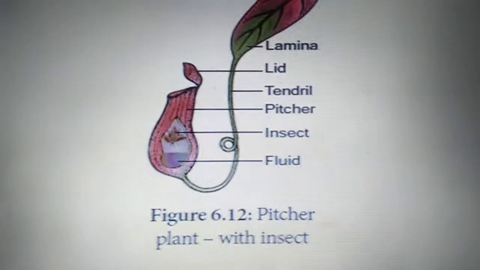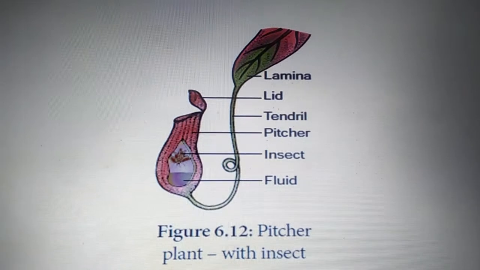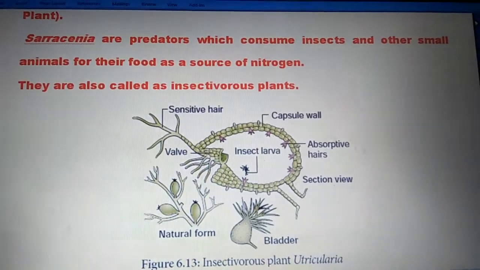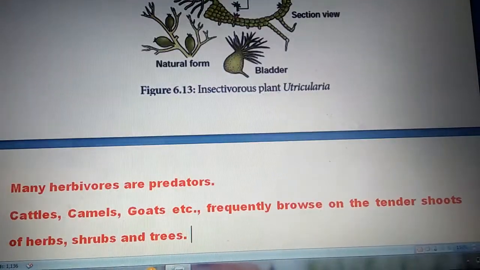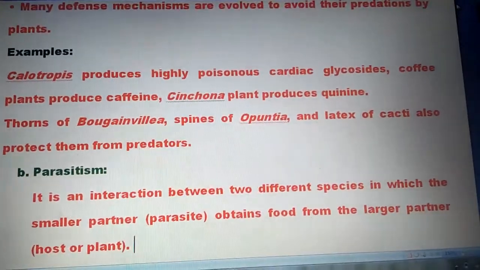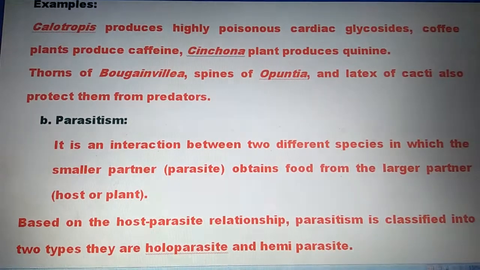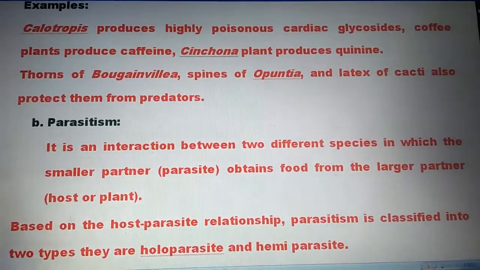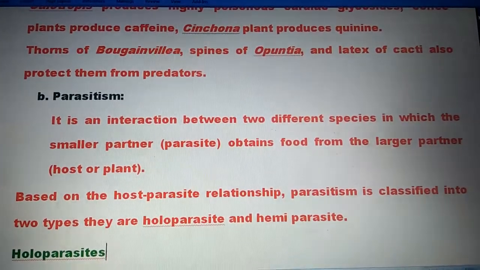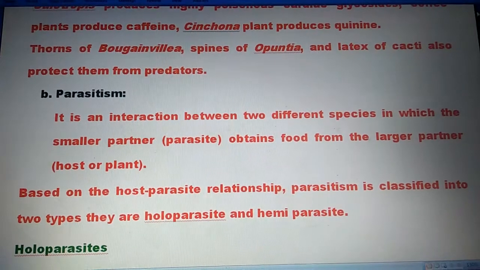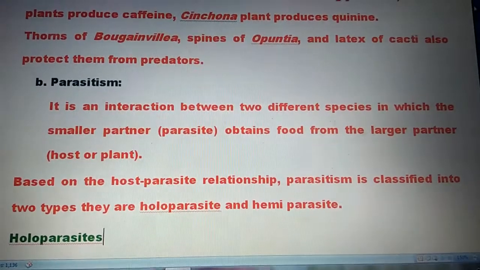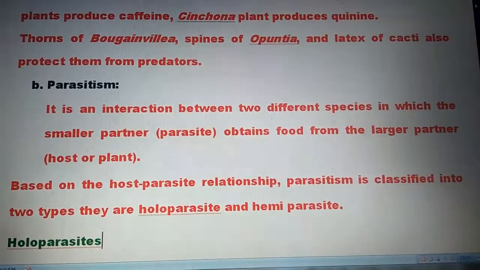The next one is parasitism. It is an interaction between two different species in which the smaller partner obtains food from the larger partner. Based on the host-parasite relationship, parasitism is classified into two types: holoparasite and hemiparasite. Holoparasites. The organism that depends on the host plants for its entire nutrition is called a holoparasite. They are also called total parasites.